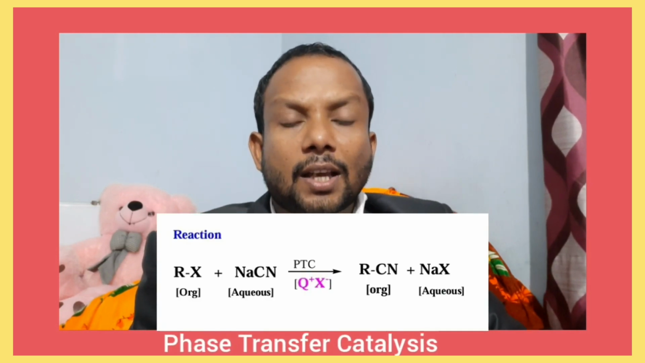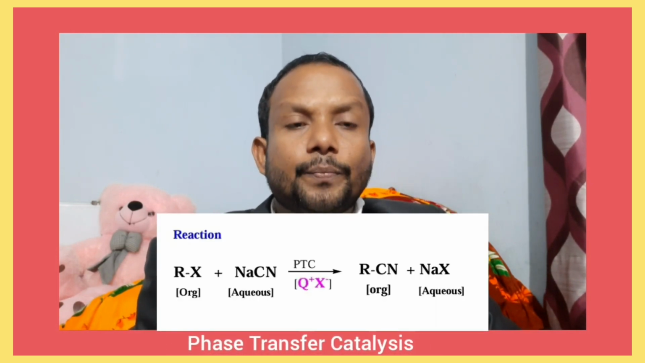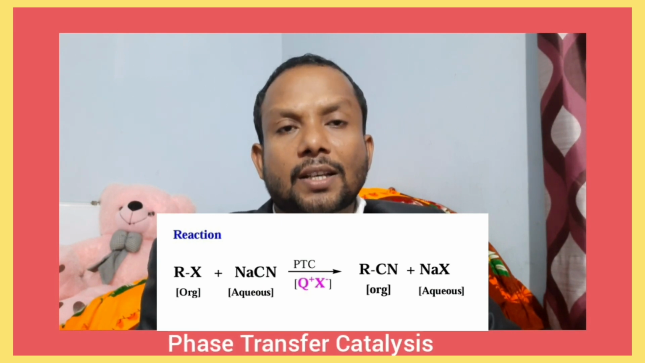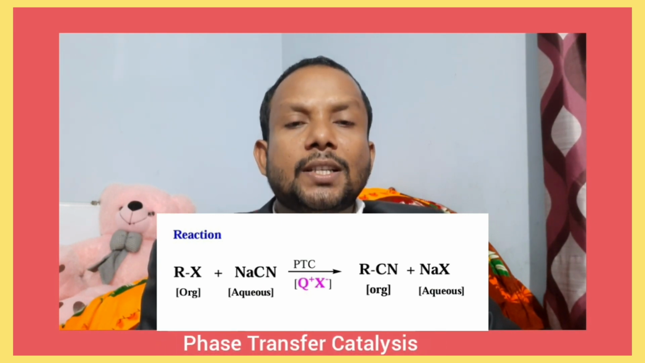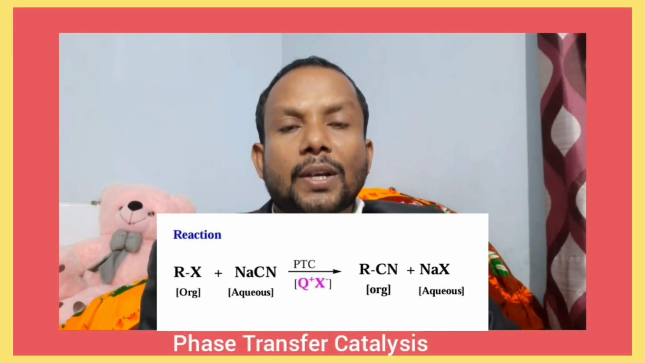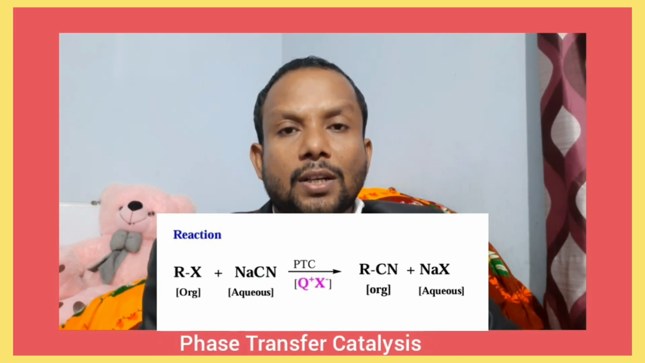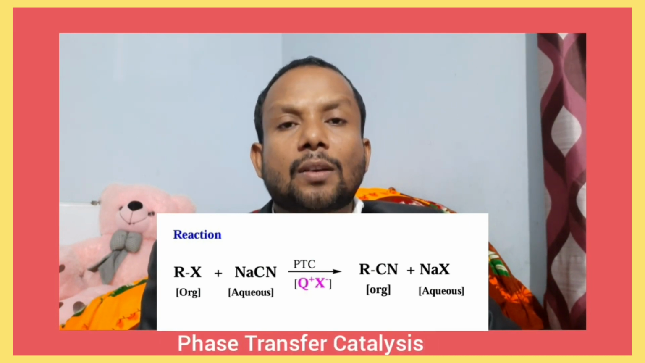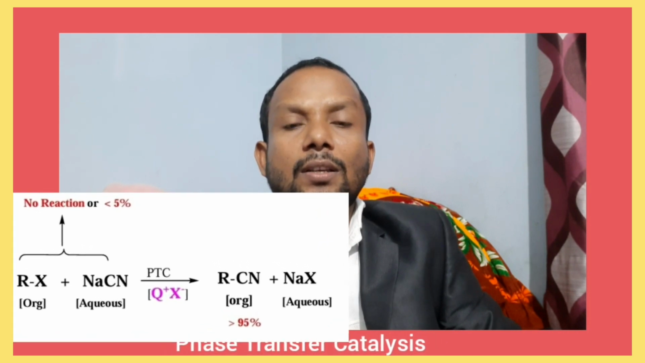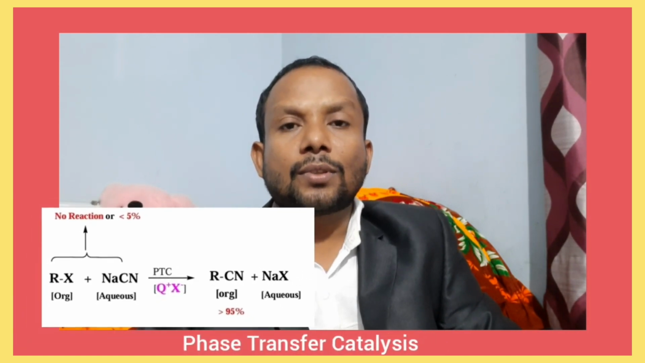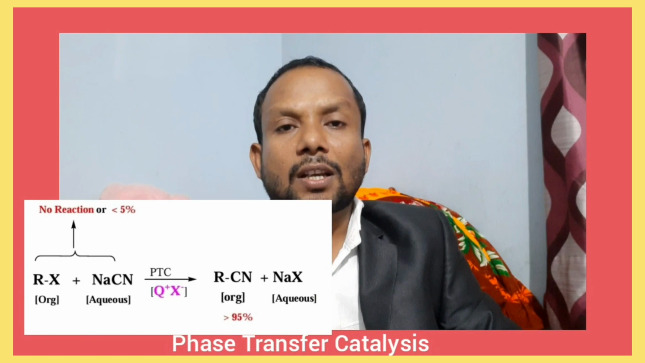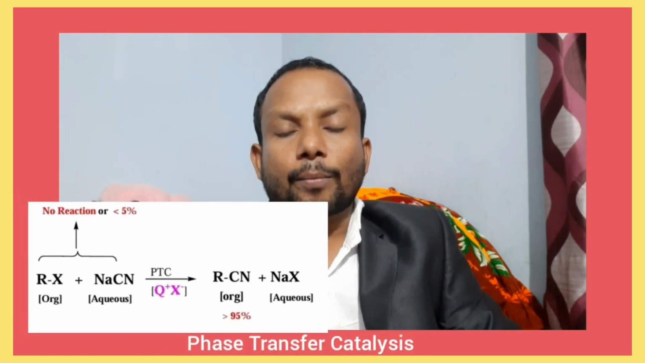See the example of this reaction: RX plus NaCN forms RCN plus NaX in the presence of phase transfer catalyst. In this reaction, we will get 95% of alkyl cyanide due to the presence of phase transfer catalyst.